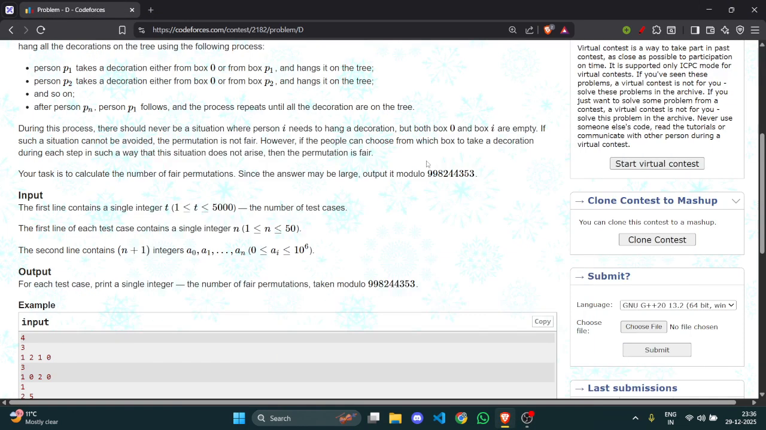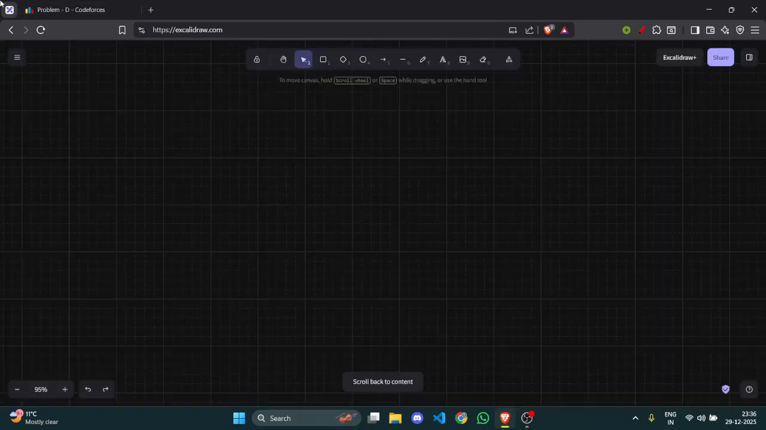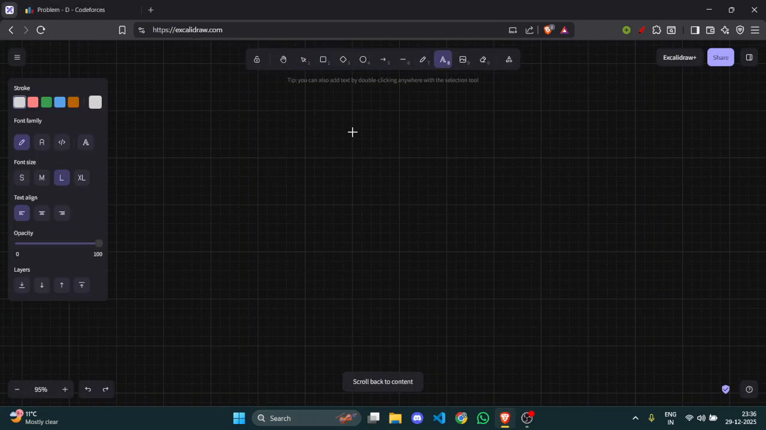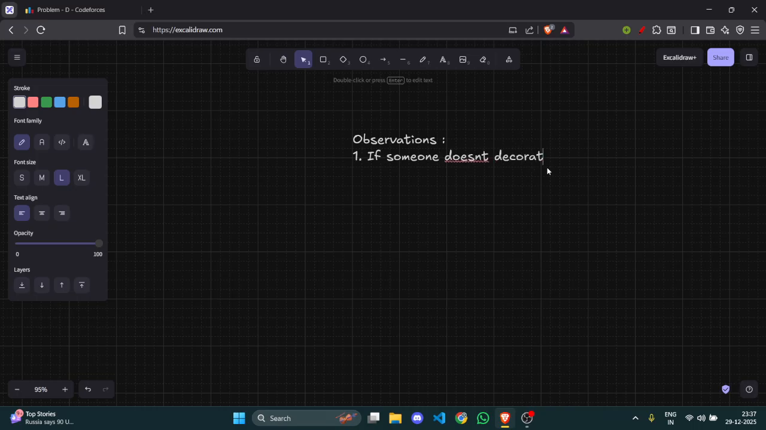Okay, so let's continue again, and I think we got disconnected in between. So I would continue from where we left. So I was saying let's try listing some observations which would help to build our overall answer or intuition ahead. So first observation is that if someone doesn't decorate, game ends there.